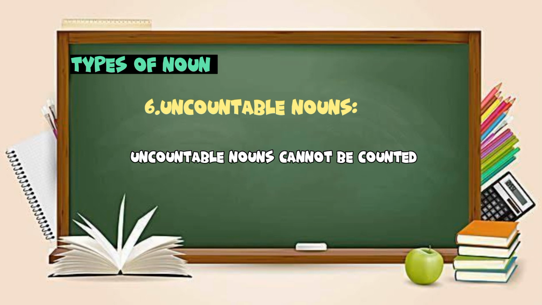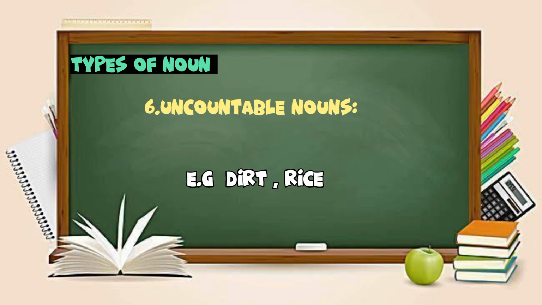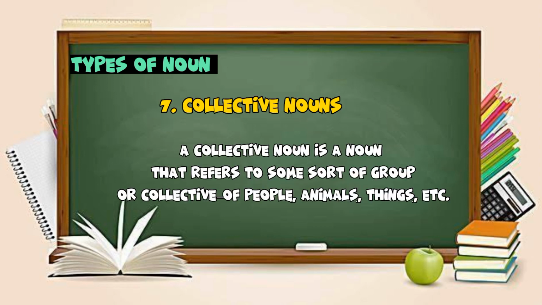In contrast, we can see that uncountable nouns are those nouns which cannot be counted. Unlike countable nouns, they do not have any plural form. For example, dirt or rice. Then collective nouns.